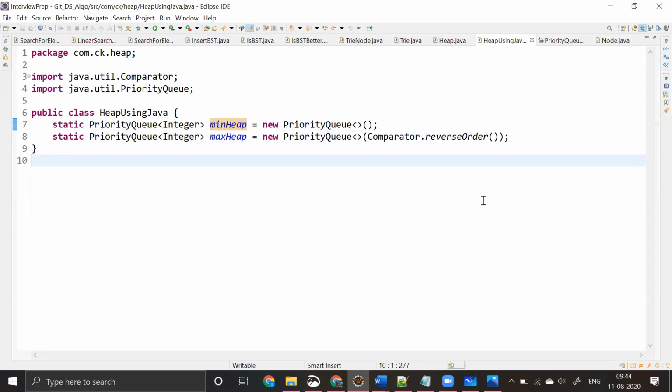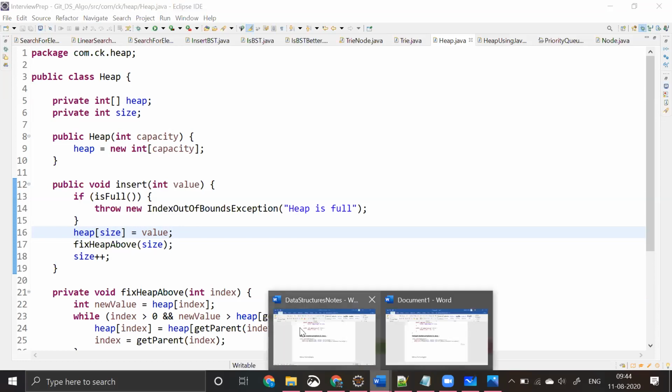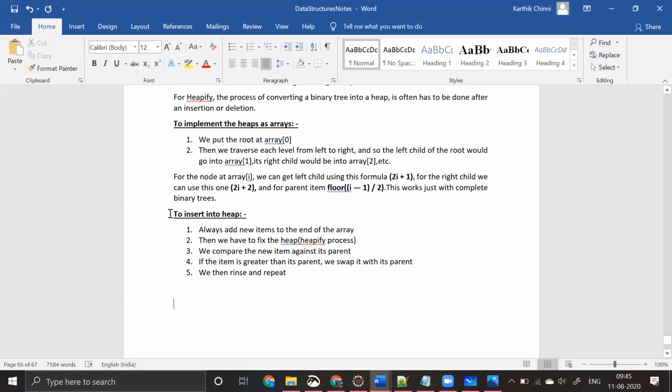Okay, now I'll go straight to my heap functionality. Maybe I'll explain the code so that you can easily get it. Whatever I told here, what are the ways we will be implementing insertion into a heap? Insertion into a heap can happen in the following ways.